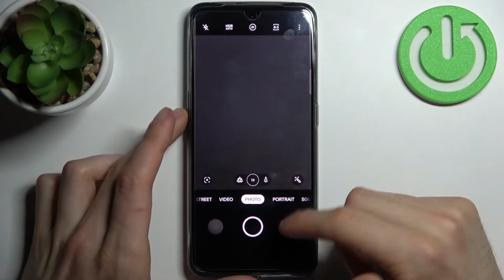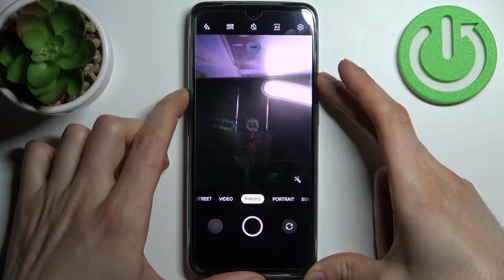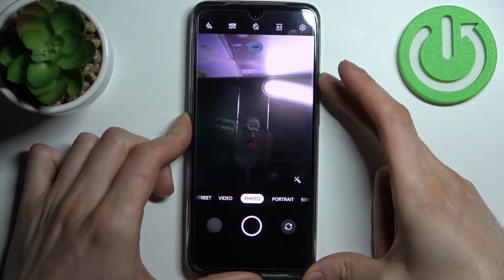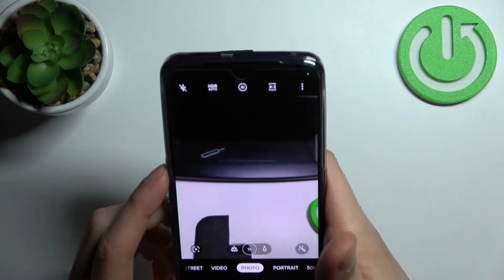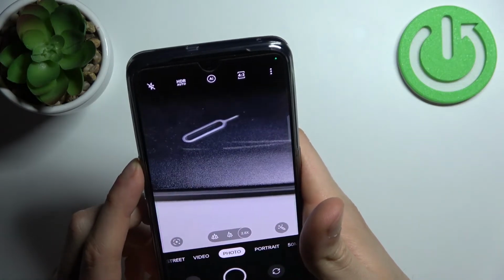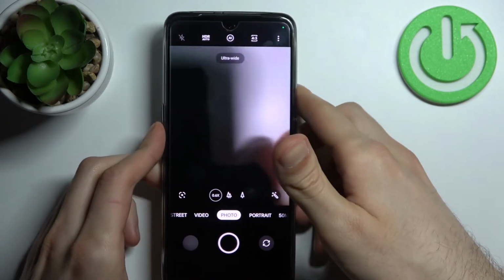So as you can see right now, I can zoom in or out with my volume keys. Unfortunately, it only works with rear camera, but I will demonstrate you. Wow, yeah, unbelievable. So yeah,